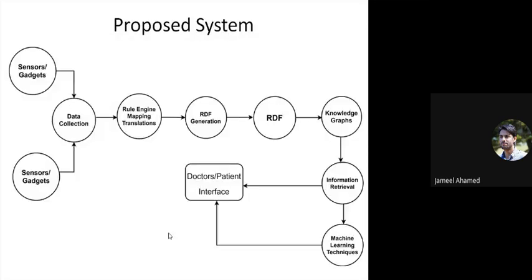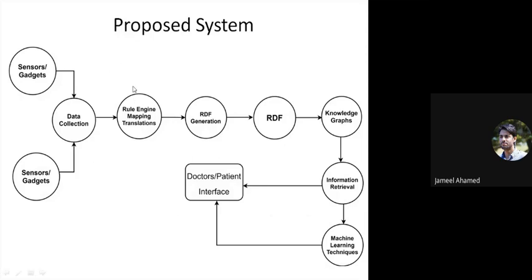So this is my proposed system. I collect the data using sensors and gadgets of different patients. The data is heterogeneous in nature, meaning data comes from different platforms, different sources, and in different formats. So there's a problem of how to accumulate and use this data of different formats and sources in our application. In that case, we use the rule engine and mapping translation.